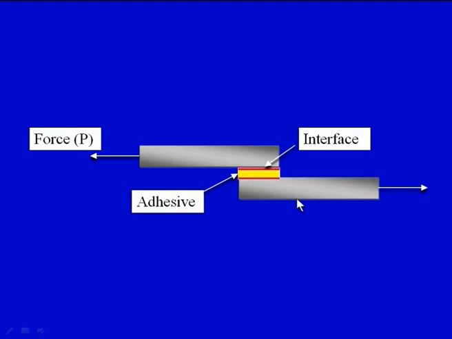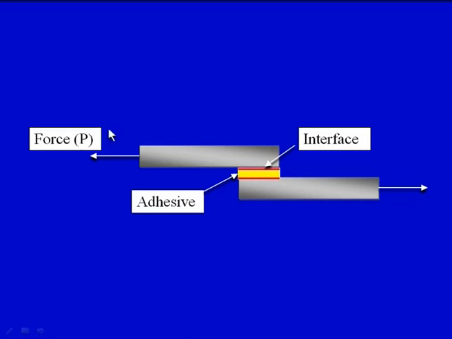In this particular case the failure may take place because of the type of loading. Here one type of loading is shown, but there can be different types of loading that may come on this joint, and that would dictate the failure mechanism, or the failure initiation and propagation, in this particular joint.